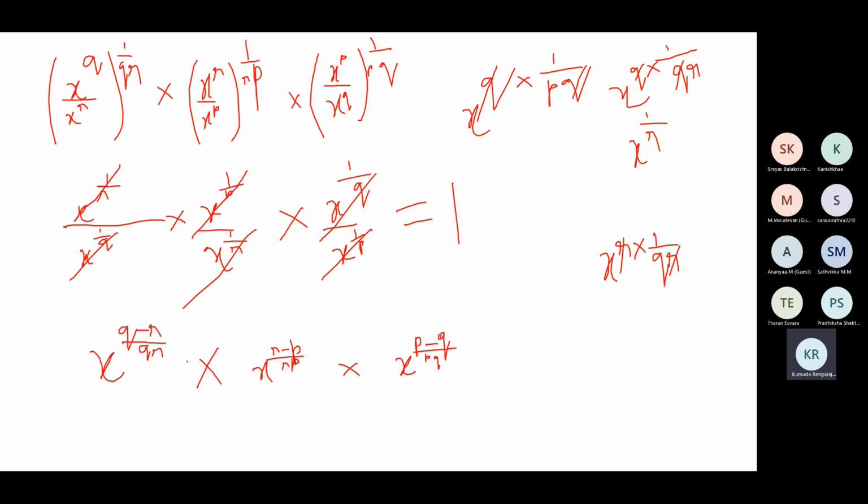Now to simplify this, bases are same, X everywhere. Multiplication, add the powers: Q minus R by QR plus R minus P by RP plus P minus Q by PQ. The LCM will be PQR. You need to take up the LCM. The numerator will have 6 terms, they'll get cancelled. So 0 by PQR, which is 0.